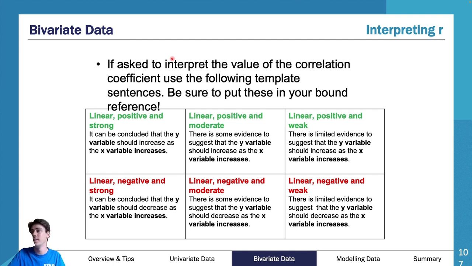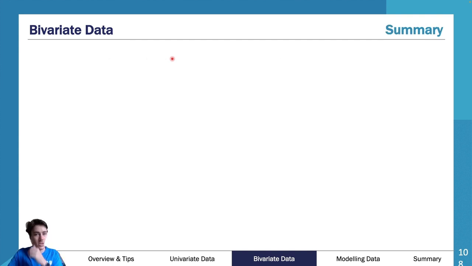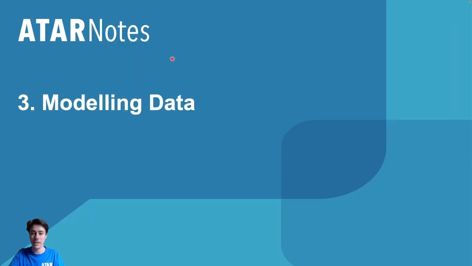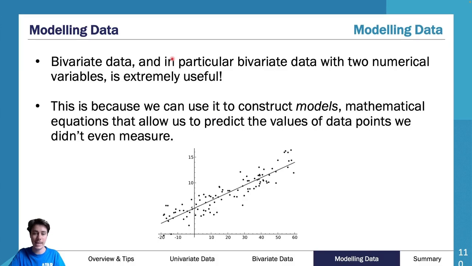All right. Now, in our last 20-ish minutes, we are going to cover bivariate modeling. So as you can see, here's our summary for bivariate. We're going to cover our modeling data. So we're up to page 110. As you can see, these slides are actually not meant to go past 100, but given today we are. And we've only got 124 slides, so we've got 14 slides to go through in our last 20-ish minutes, which is pretty good because that's about how much information there is.